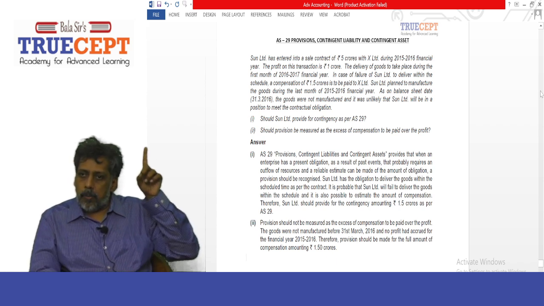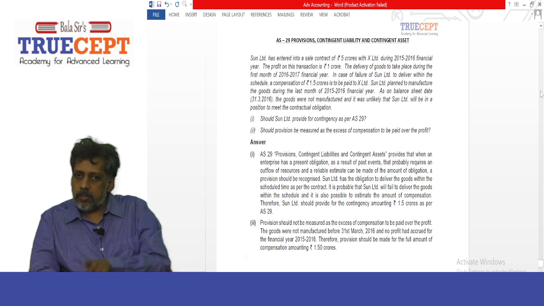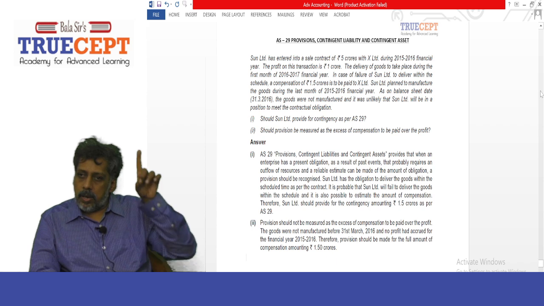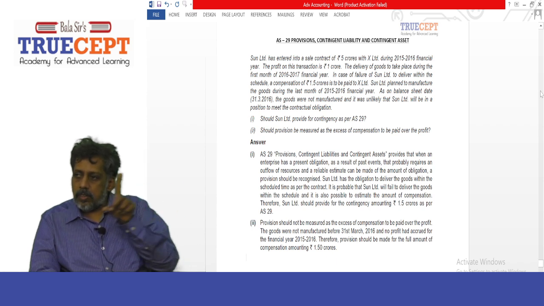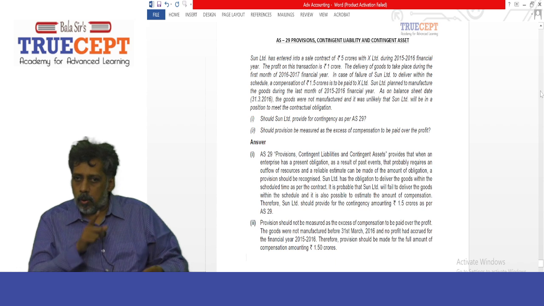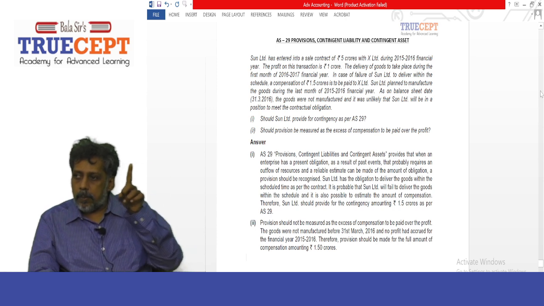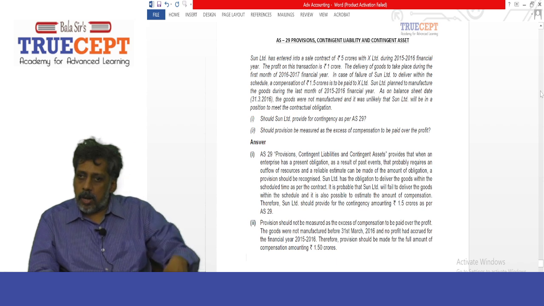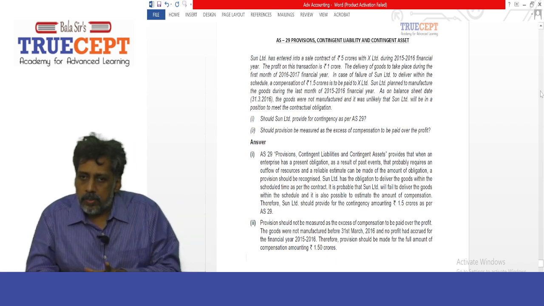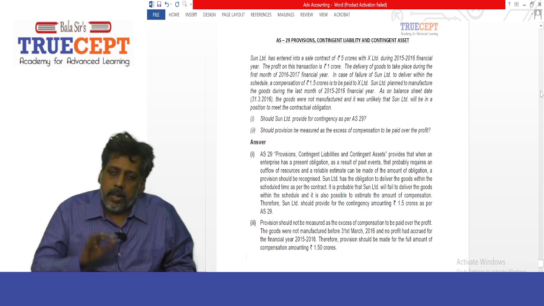And then probable outflow of resources, very much. It is a more than 50% chance, more likely than not, that you have to pay compensation to me. Otherwise, I'll anyway take you to the court because it's a contract. And then number 3, reliable estimate of the obligation can be made. You know what is the amount you have to pay me? 1.5 crore rupees. Got it? Yes, sir. Now let's go ahead and take on the solution.